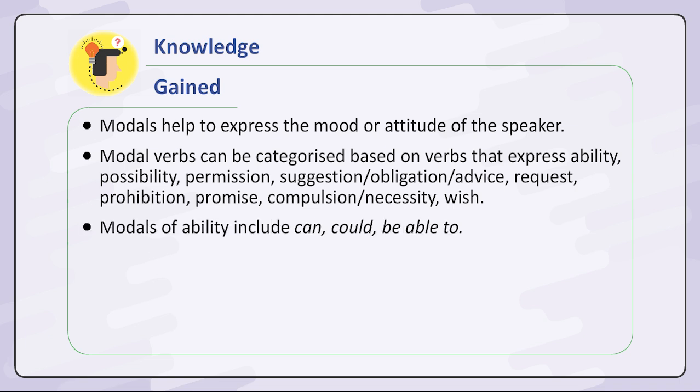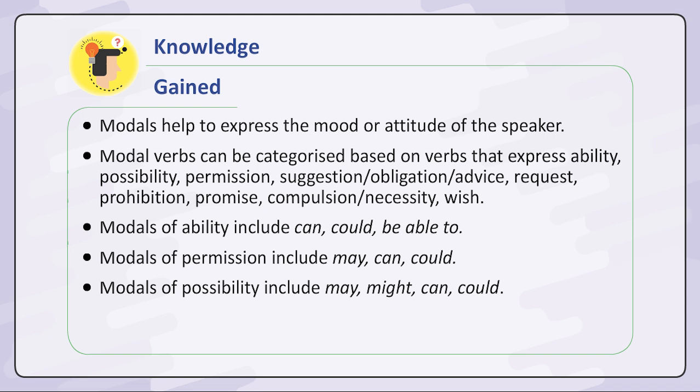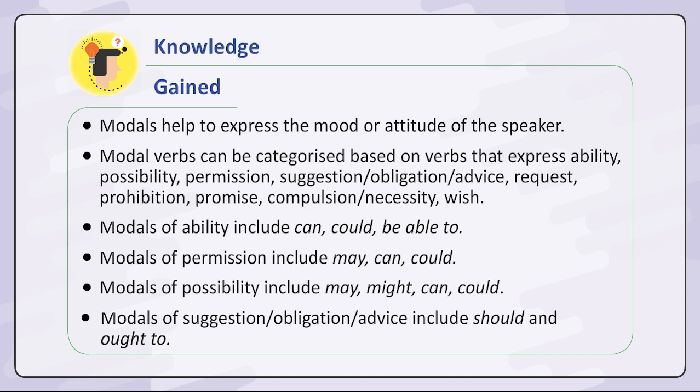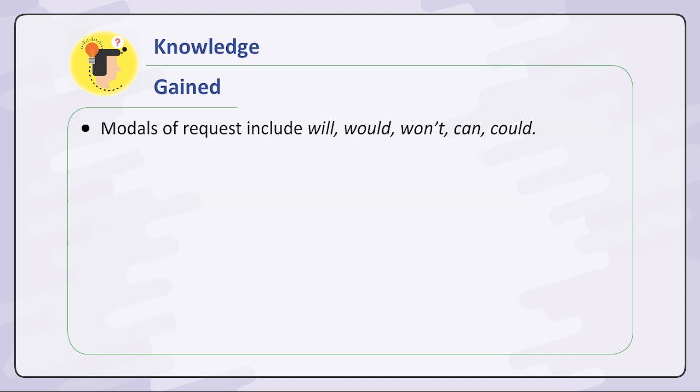Modals of ability include can, could, be able to. Modals of permission include may, can, could. Modals of possibility include may, might, can, could. Modals of suggestion, obligation, advice include should and ought to.